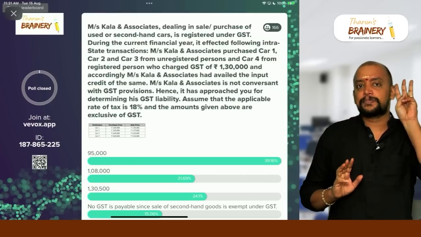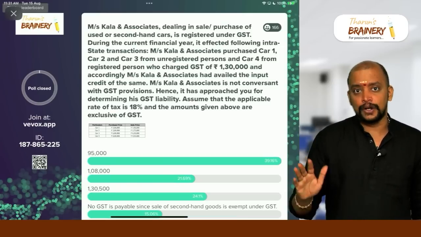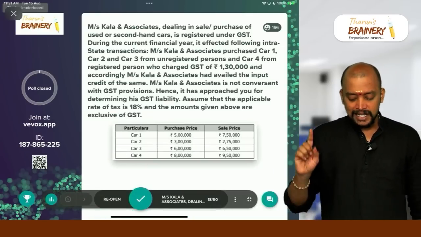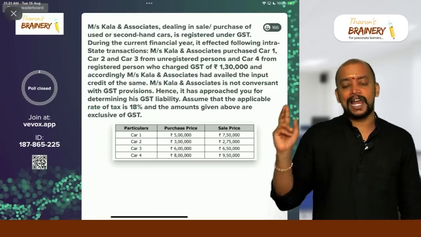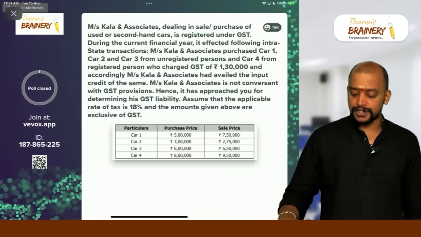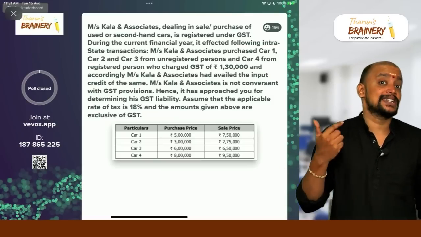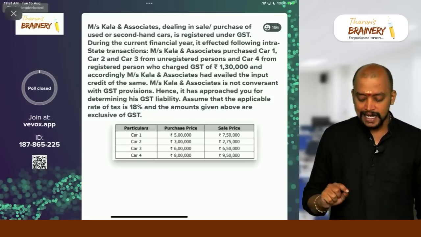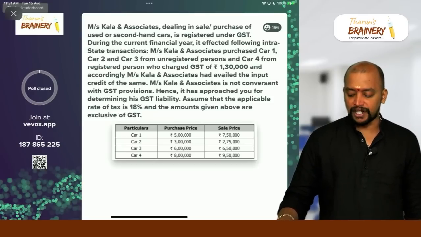Here 3 cars are purchased from unregistered persons. So see the margin. If the margin is negative, ignore. First car, if you see, is 7,50,000 minus 5 lakhs. So 2,50,000. You take 2,50,000. Second car 2,75,000 minus 3 lakhs. Margin is negative. Ignore. Third car is 6,50,000 minus 6,00,000. You take 50,000.